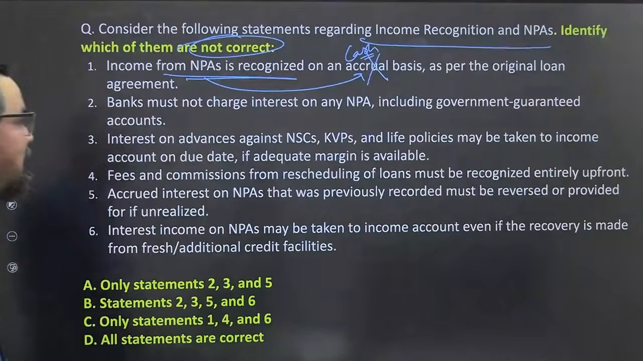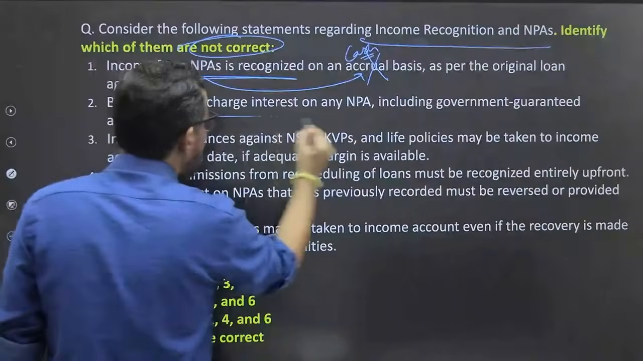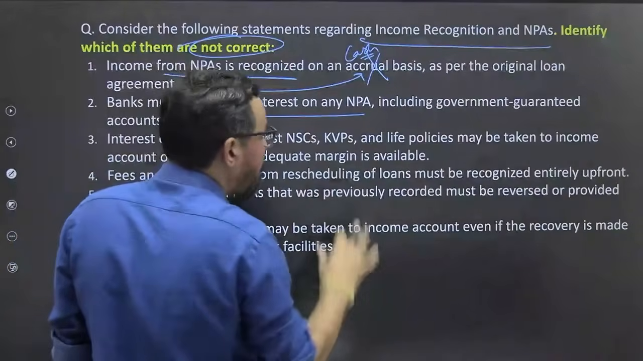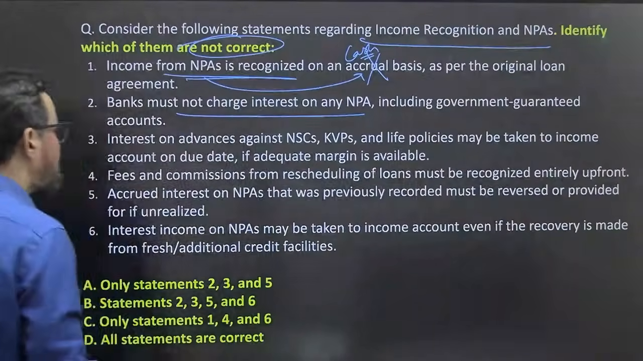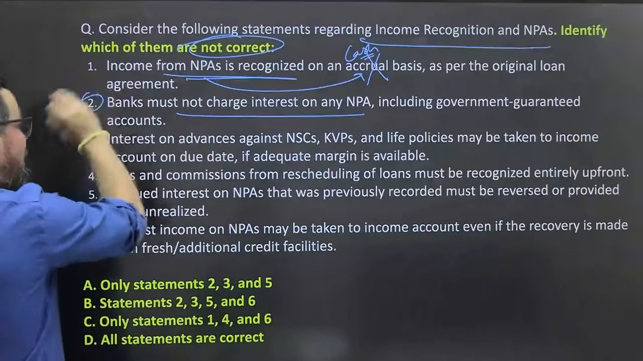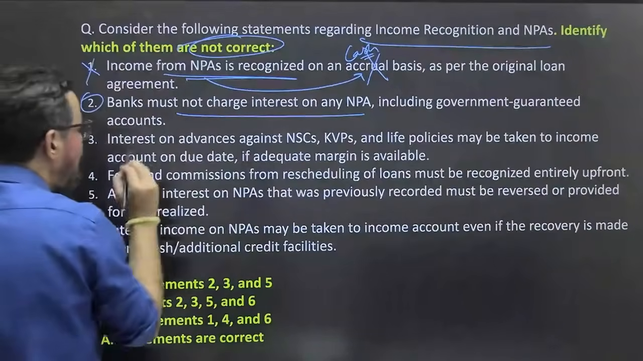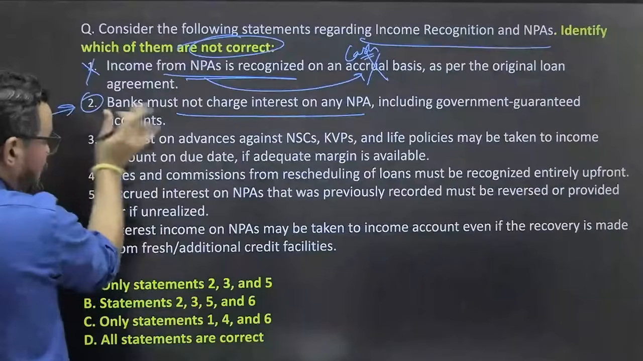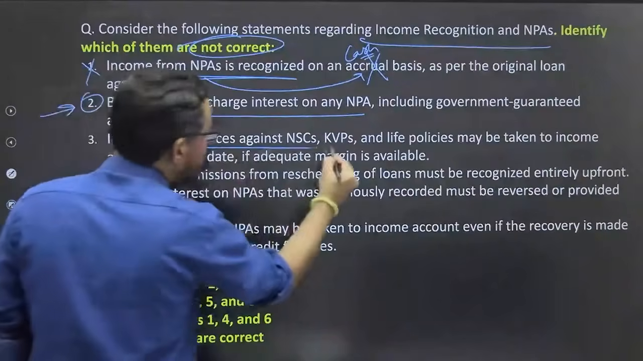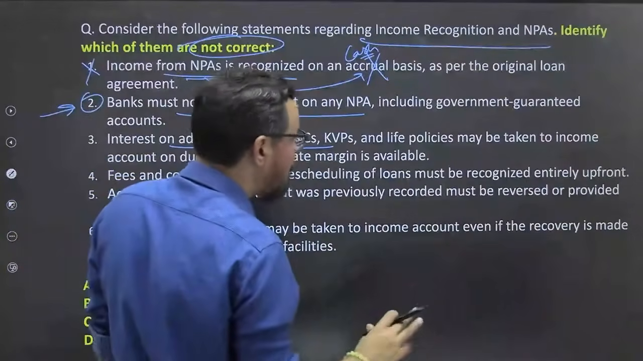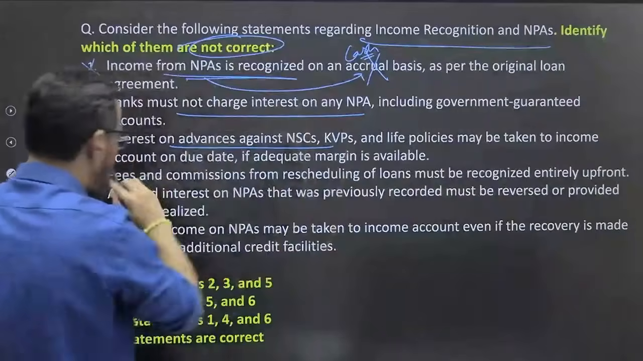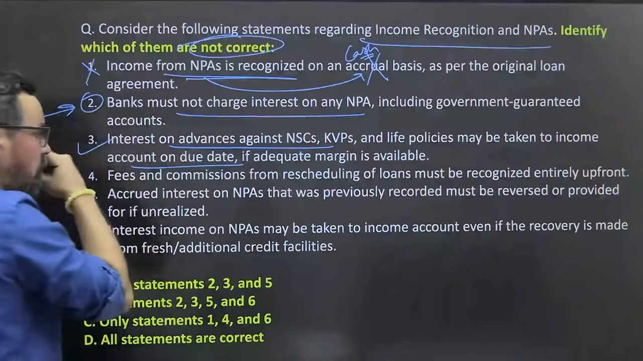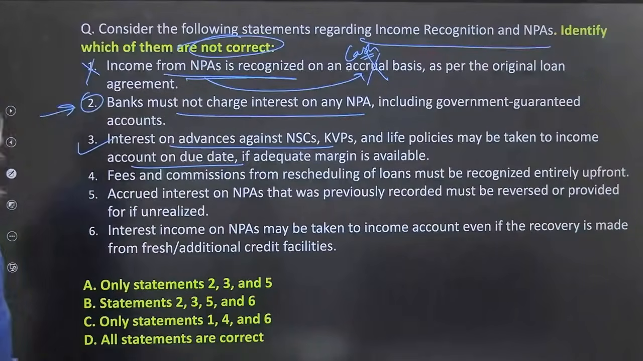Second statement: bank must not charge interest on any NPA including government guarantee and all. This I'll keep left. Please do comment on this statement. Interest on advances against NSC, Kisan Vikas Patra may be taken to income account on due date if adequate margin is available. The third statement is 100% true.